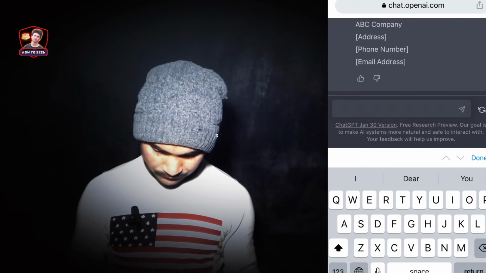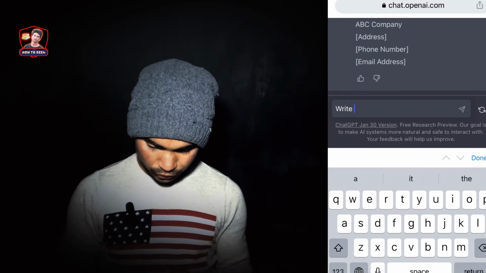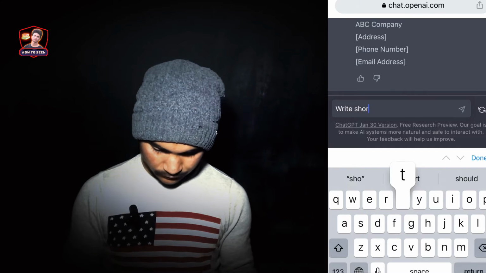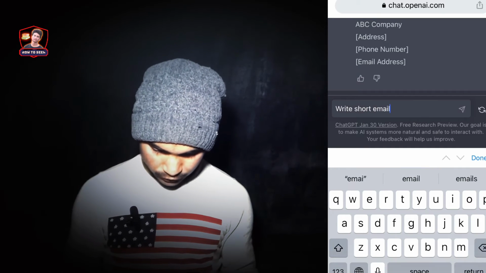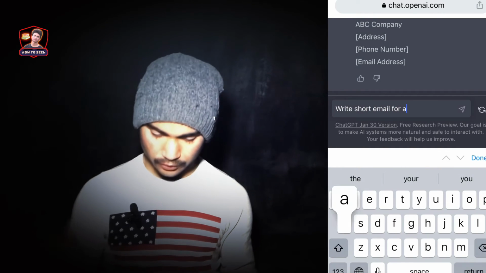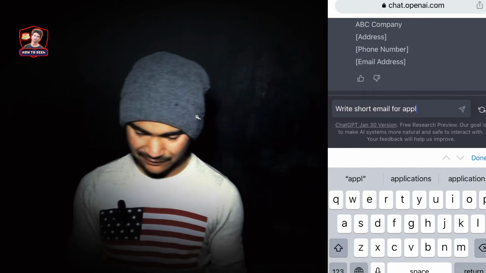Since we are writing an email to someone else and this one is a little bit long, if you want it in a short form, you again click on the search bar and write "short email for job apply," then click on the arrow.